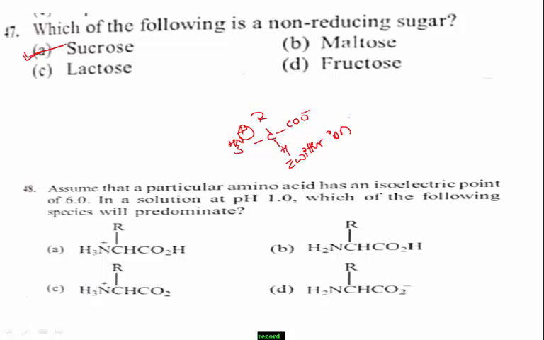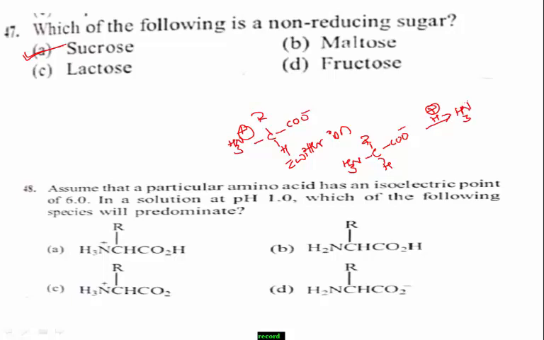Remember, in acidic medium or low pH value, only cationic species predominate. See this reaction. Here I write NH3 plus, and here C with R and H, and COO minus with the negative charge, in presence of H plus, meaning low pH, acidic medium.